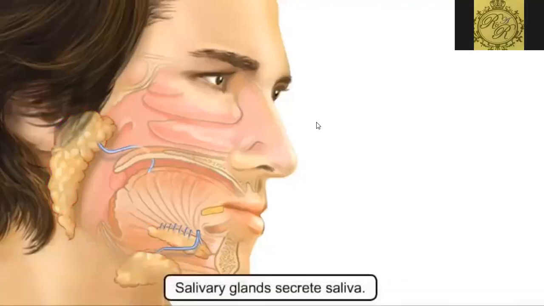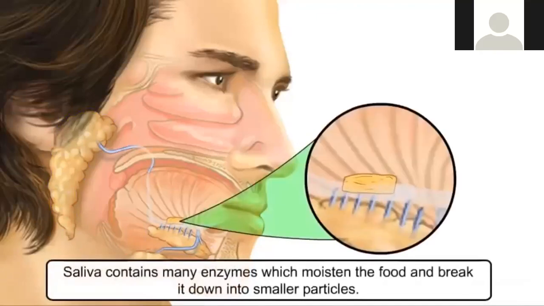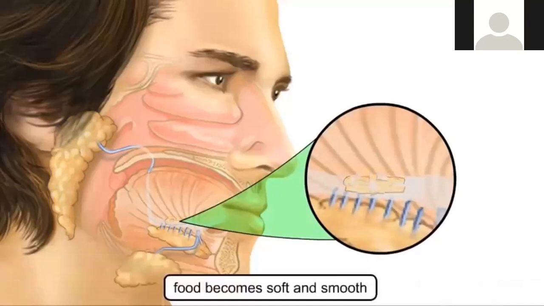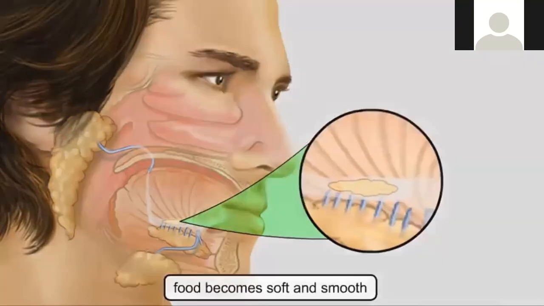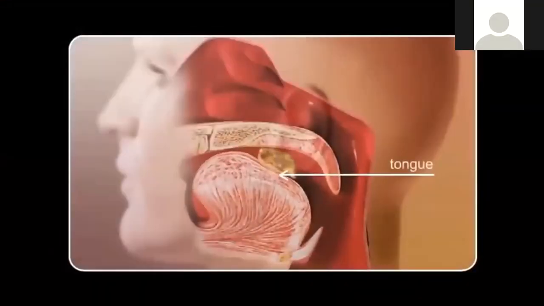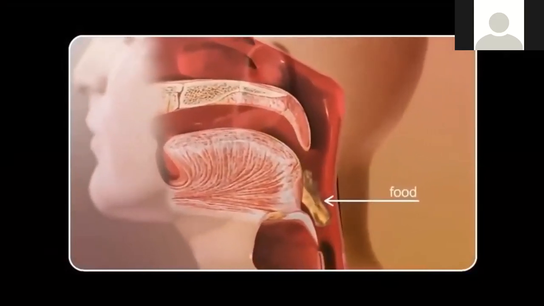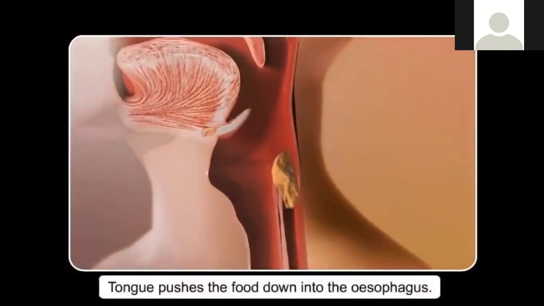Which secrete a liquid called saliva. Saliva contains many enzymes which moisten the food and begin to break it down into smaller particles, thus making it soft and smooth like a paste. The tongue, which is actually a powerful muscle, moves the food towards the back of the mouth and pushes it.